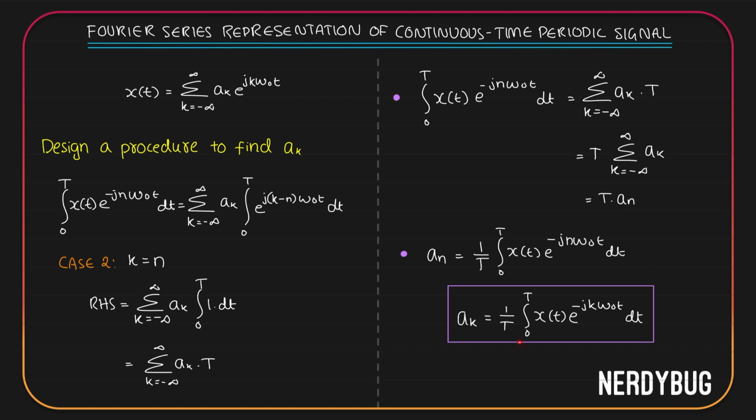Now, using this equation, we can find the coefficient of every signal in the orthogonal set used to represent x of t as a Fourier series. An important concept here is that we have written integral from 0 to T. It doesn't always have to be from 0 to T. The only condition is that the integration should be over one time period. So, instead of writing 0 to T, we can simply put a T over here to show that the integration has to be throughout one time period.